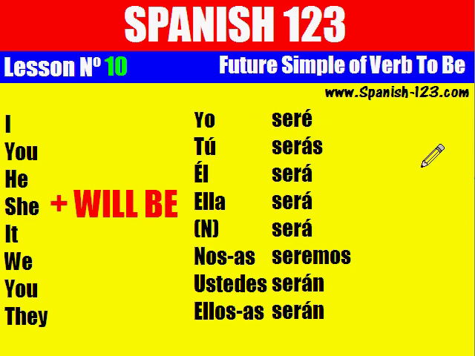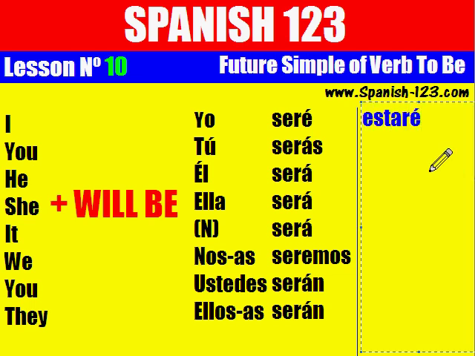This was for verb ser, but now remember the other part, verb estar. Very quickly. Yo estaré. For locations, etc. Remember, when do you have to use verb estar? Tú estarás.